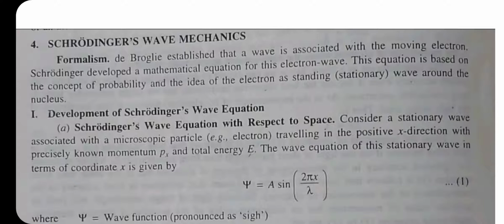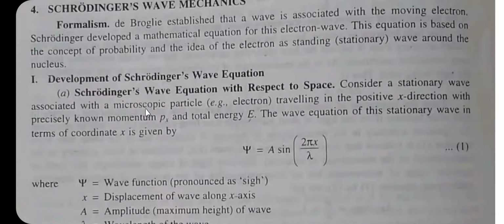So, friends, there are two types of the Schrodinger equation: the time independent Schrodinger wave equation and the time dependent Schrodinger wave equation. In this lecture, we are going to derive the time independent Schrodinger wave equation. So, here consider a stationary wave associated with a microscopic particle such as the electron, travelling in the positive x direction with precisely known momentum px and total energy E.